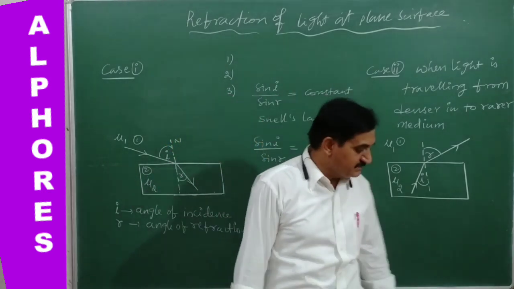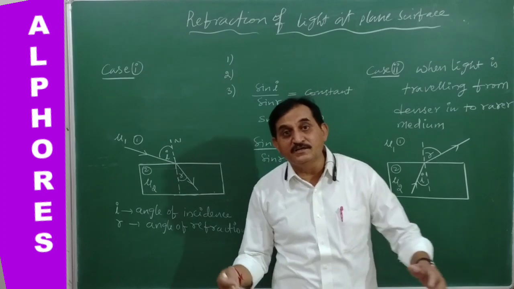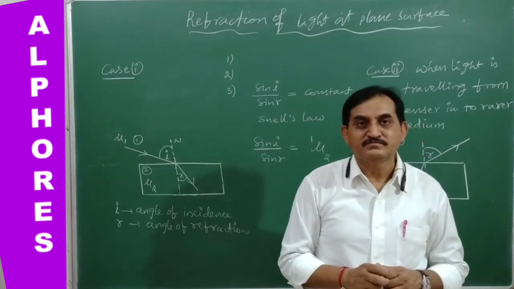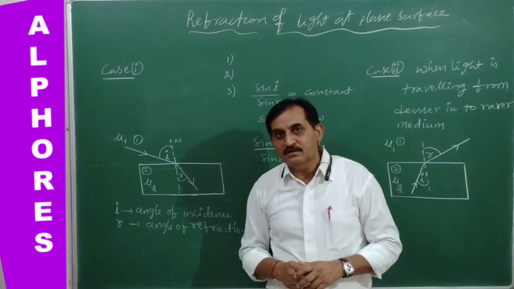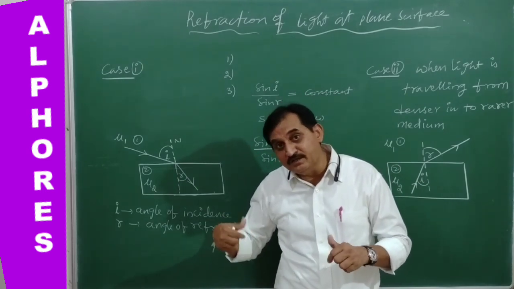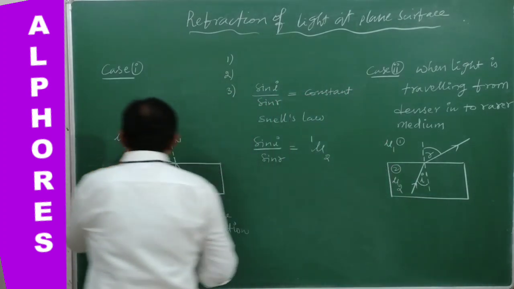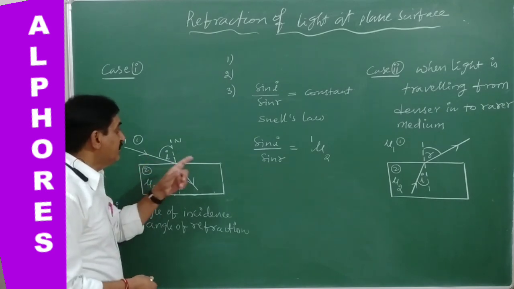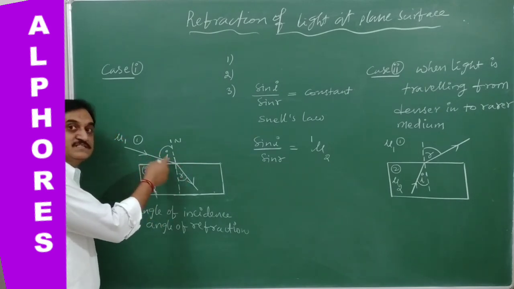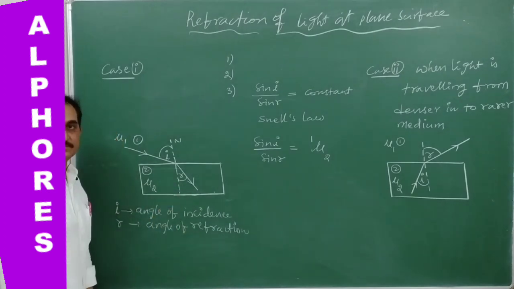When we are taking the second medium, the light is entering into that medium, and the light started from the medium which is taken to be the first medium. So from the first into the second medium, I is the angle of incidence in the first medium, and R is the angle of refraction in the second medium.